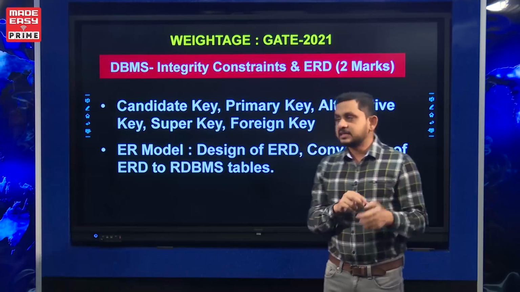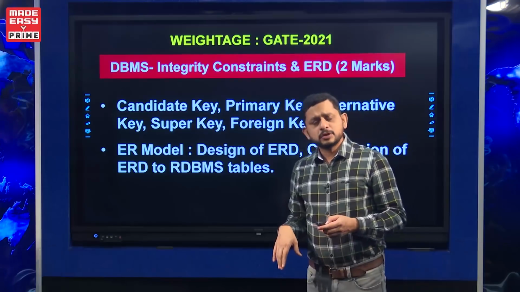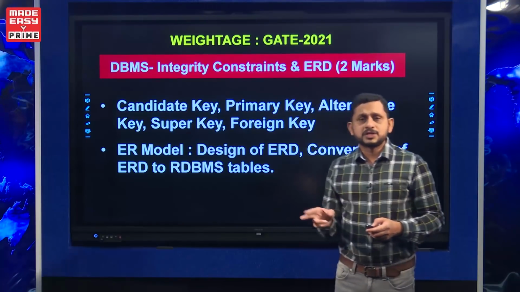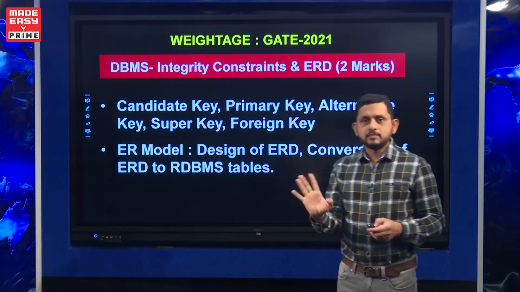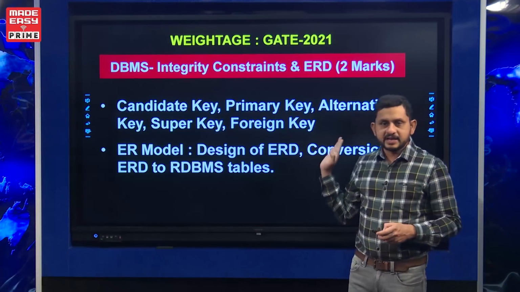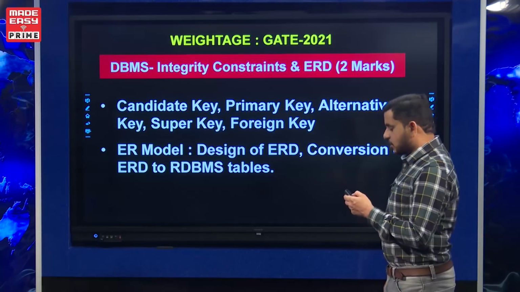Okay, so these are the things. Weightage of this topic is around 2 to 4 marks. Most probably you will get one 2 mark question, or one 1 mark question and one 2 mark question. So 2 to 3 marks we can expect from the integrity constraint and ER model. Let us move to the next topic.